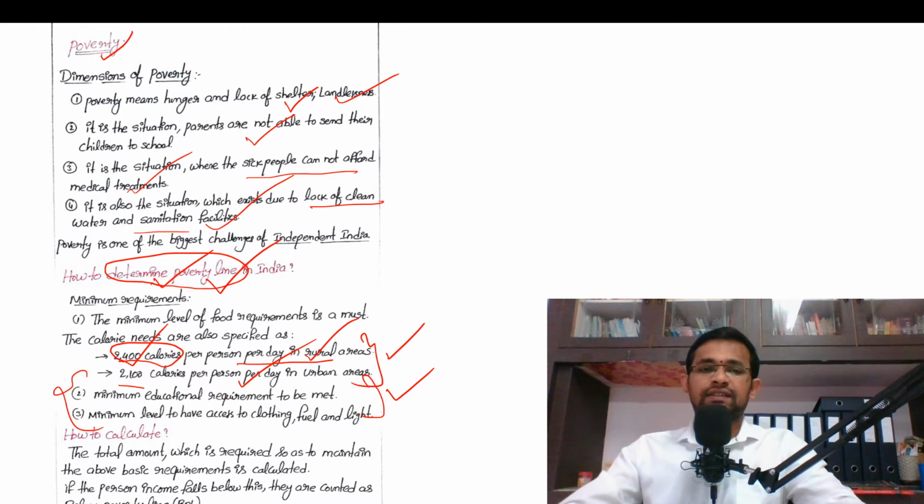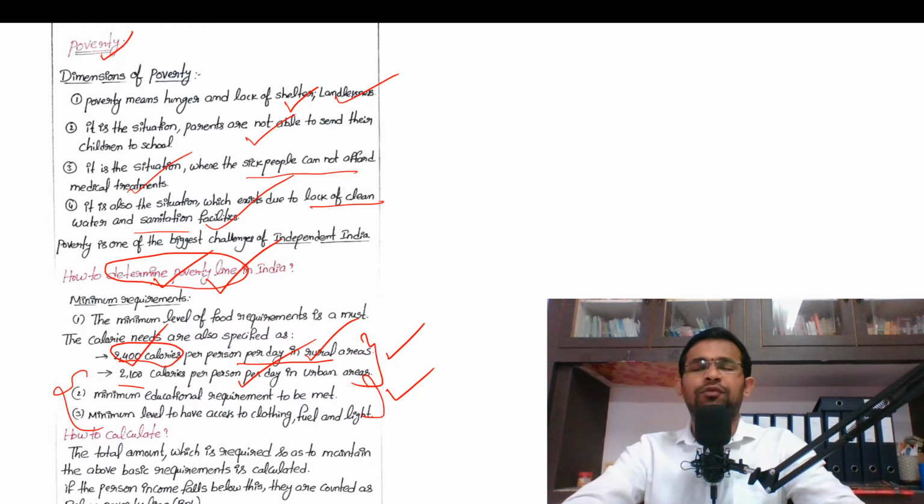Let me define poverty again. Poverty means lack of food, shelter, education, quality education, quality healthcare facilities, and also clean water and sanitation facilities. If you look at the slum areas, they are called poor because they don't have clean drinking water or sanitation facilities.